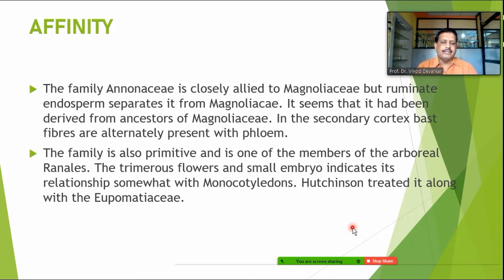The trimerous flowers and the small embryo indicate its relationship somewhat with monocotyledons, and Hutchinson treated it along with the Eupomatiaceae. So these are some of the comments on the affinity of the family. Broadly, it is the most allied family to the family Magnoliaceae.